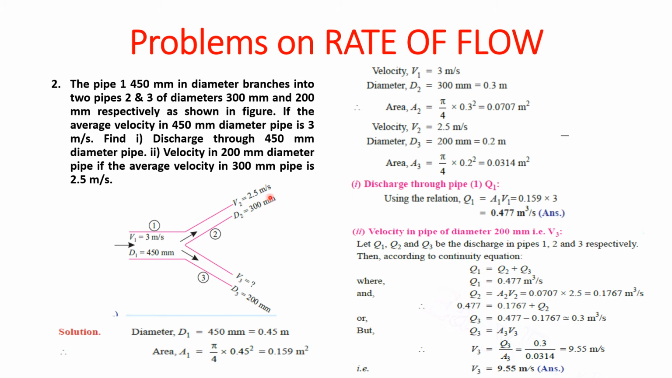Now remember this diameter is more here, but the velocity is less here because the branch here is against the gravity. But all this velocity has been taken up by V3, which is having a velocity of 9.55 meters per second because diameter is 200 mm.